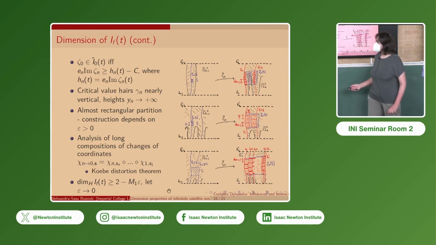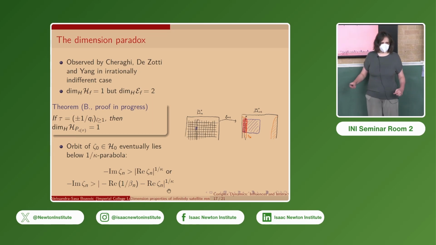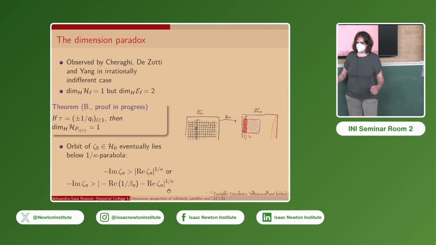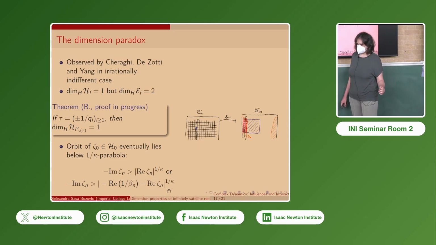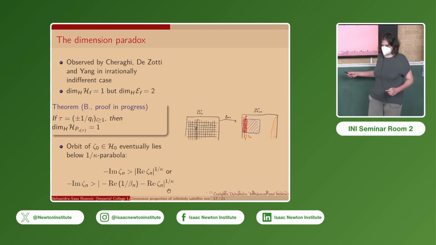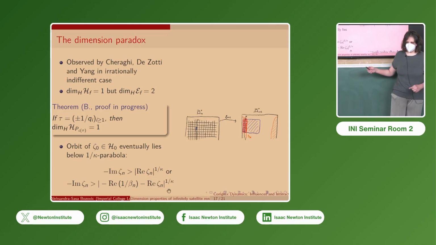Now, in the case where all of the renormalizations are of bottom type, or in satellite renormalization terms, the combinatorial type consists of unit fractions, we observe something even more remarkable, a Karpinska-type dimension paradox. The same paradox was observed by Cheraghi, Dezotti, and Young for a different case, but only for certain irrational multipliers.